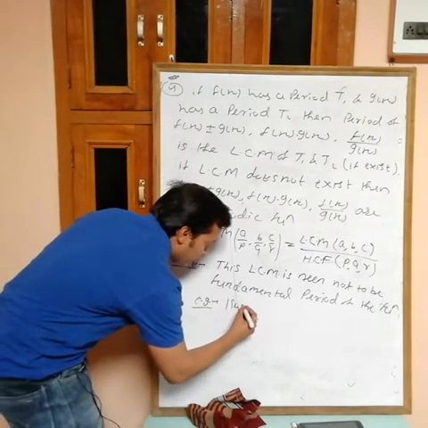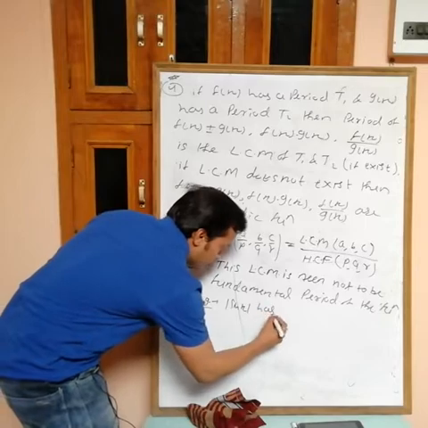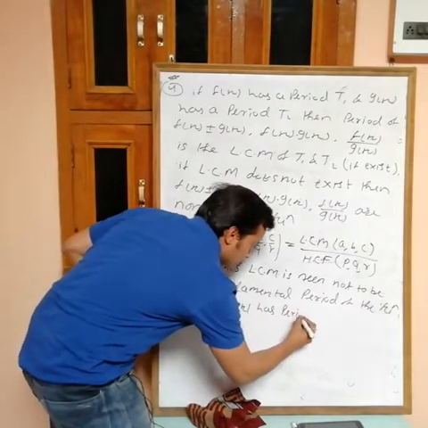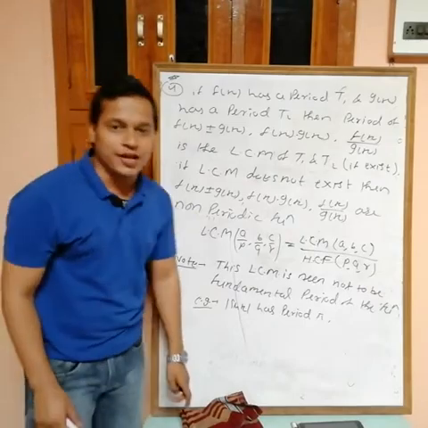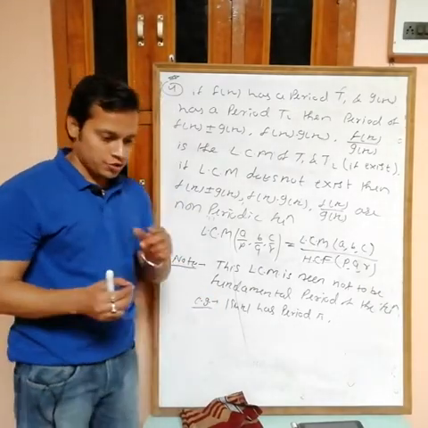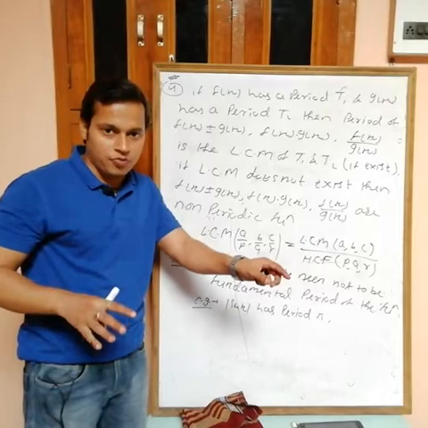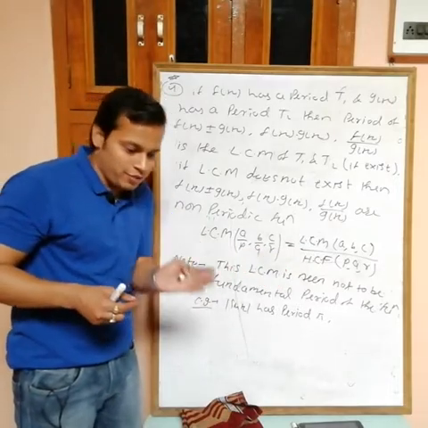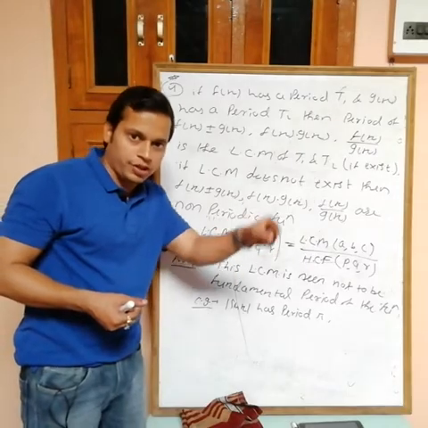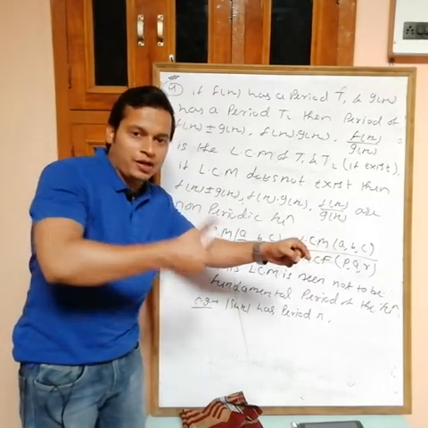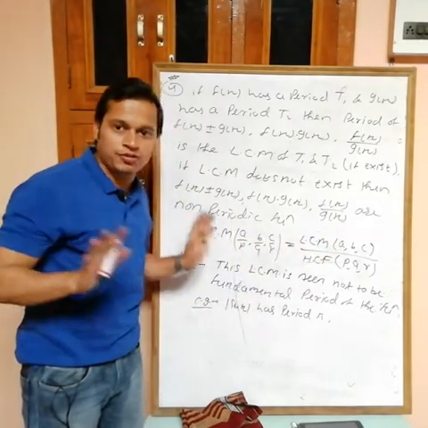See, mod of sin x has period pi. How? First draw the graph of sin x, then for the graph of mod sin x, the positive part remains the same and the negative becomes positive. Then you will get a graph like this one. After every pi interval we are getting the same value, so the period is pi.